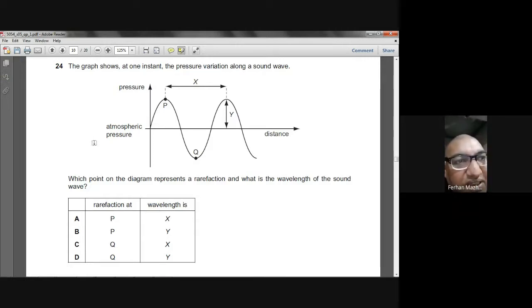And what is the wavelength? Because on the x-axis the distance is represented, the horizontal distance from one peak to another peak represents the wavelength. So x is the wavelength. You know the y here is representing the amplitude. So x is the wavelength. So the best choice will be, I think, C.